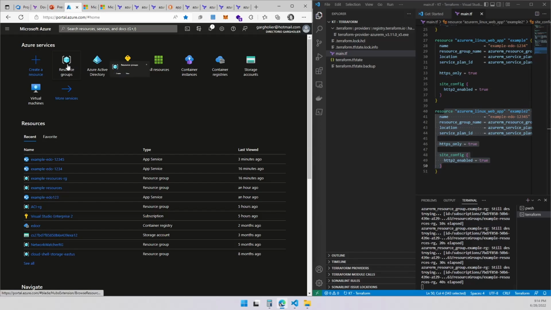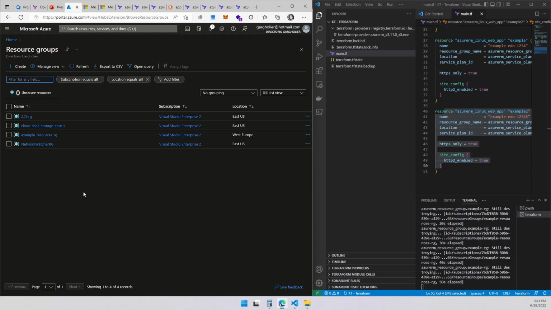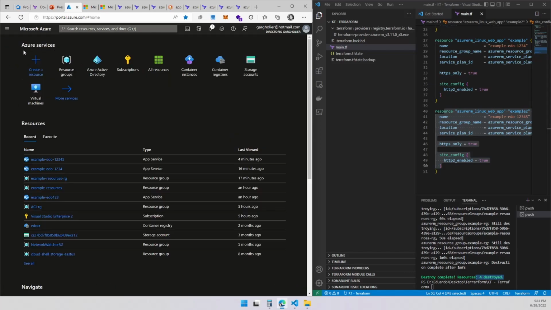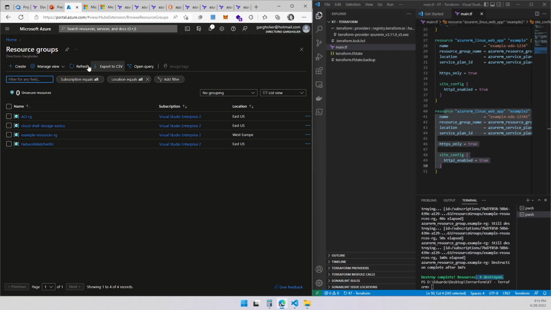So let's go to the resource group again. Let's see. Not yet. Let's keep it paused. Alright, it ended up with 4 things destroyed, 4 resources. Now this one should be gone. Let's move along. Let's enter something else. And there you go. It's gone.